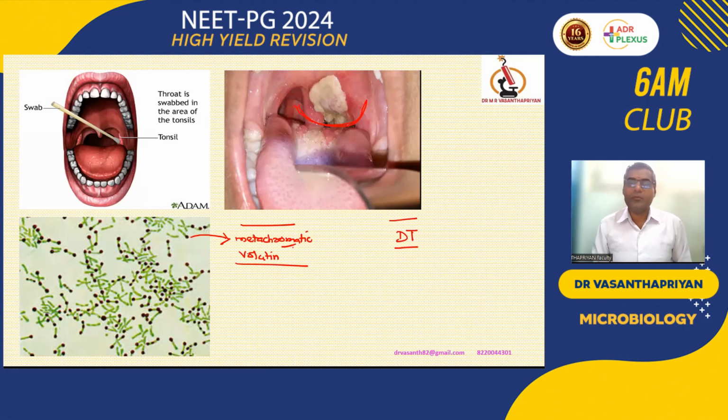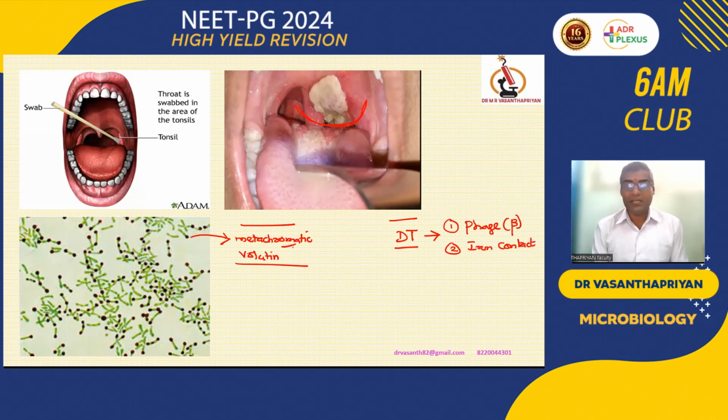Yes, what is one important point to remember for diphtheria toxin? Toxin production depends on two factors. Number one is phage. Number two is iron content. These two factors decide toxin production. Low iron content will facilitate toxin production, and the phage-mediated mechanism is responsible for the toxin production. That is called beta phage. It is a lysogenic phage, and the bacterium is called a lysogenic bacterium. So phage-mediated toxin production is a very classical example from Corynebacterium diphtheriae.